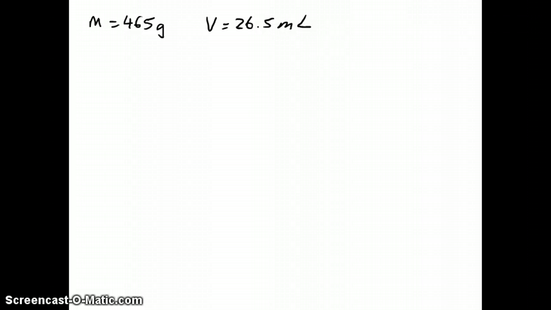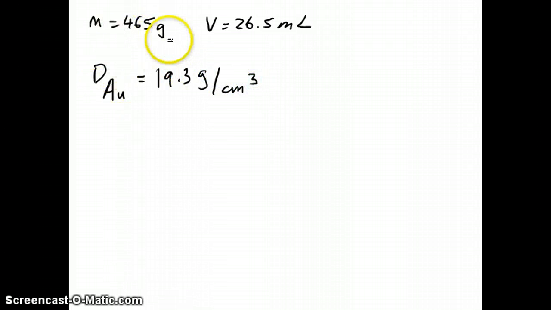To solve this problem, we need two related concepts. One of them is that the intensive property density will tell us whether this metal is gold or not. To do that, we first need to find the density of gold, which you can do by looking up a table in your textbook or going online. Usually the density of gold is around 19.3 grams per cubic centimeter. To see whether this metal is gold or not, we just need to calculate the density given by the mass and the volume and see if those numbers match up with our gold density.